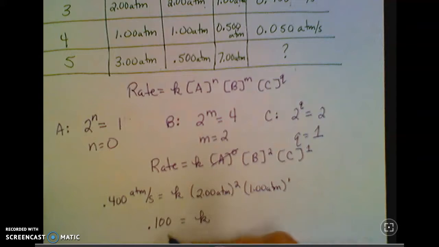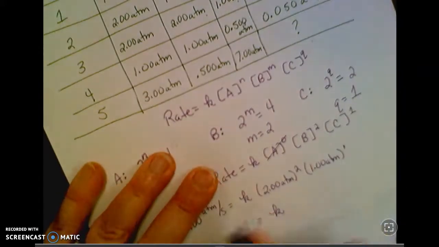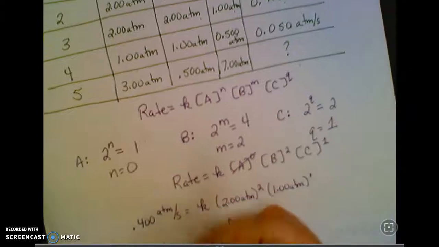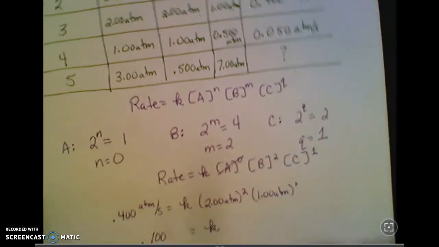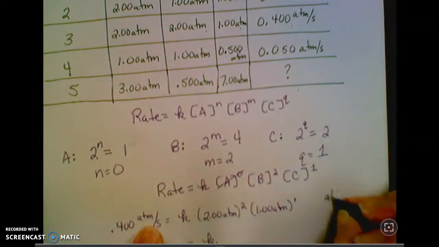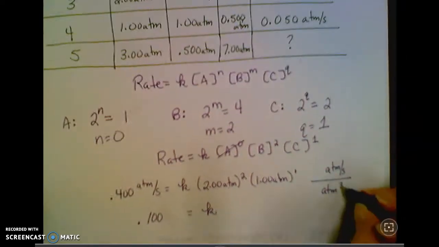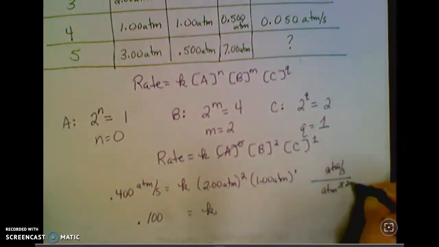K. Now your units for K here, I didn't leave myself quite enough space. So when I solve this, I have units of atmospheres per second over atmospheres squared times atmospheres, which is atmospheres to the third. So it's similar to the molarity. That cancels to make that a 2.